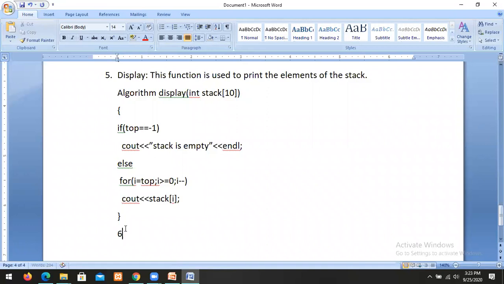We have one more function, peek. This function is used to return the top of the stack.